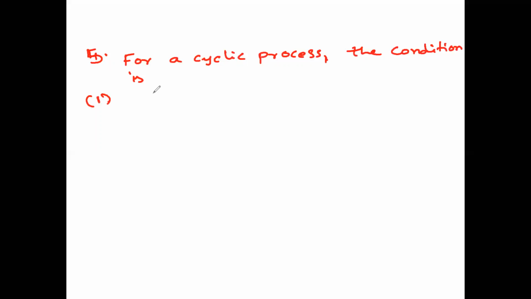For a cyclic process, the condition is, what is the important condition for a cyclic process? First option, delta U is equal to 0.